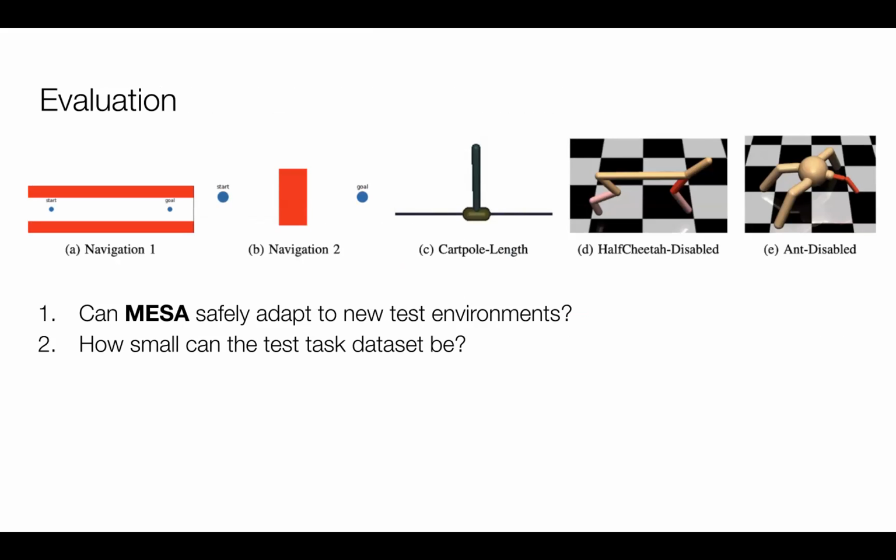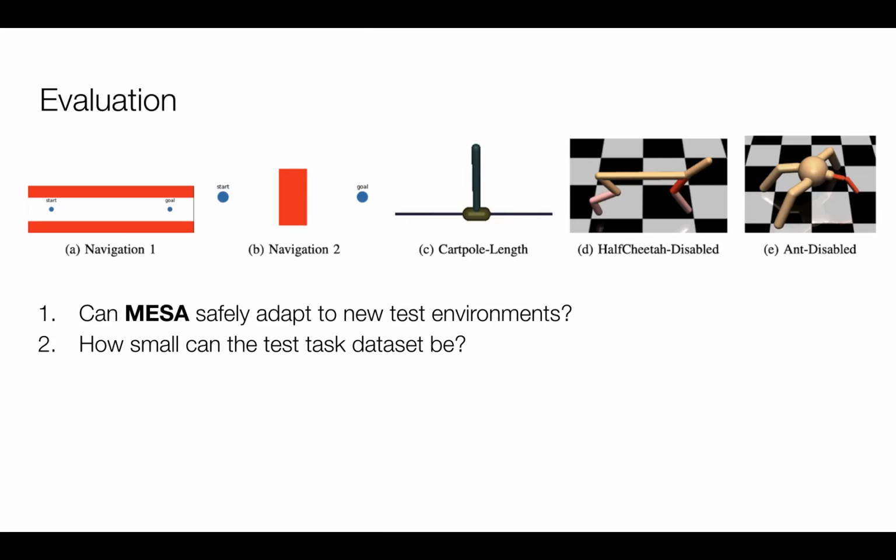In Navigation 1 and Navigation 2, both testing and training environments vary in the underlying transition dynamics. For cart pole length, the environments vary via the length of the cart pole. Lastly, for half cheetah and ant disabled, the environments vary based on the index of the joint that is disabled.